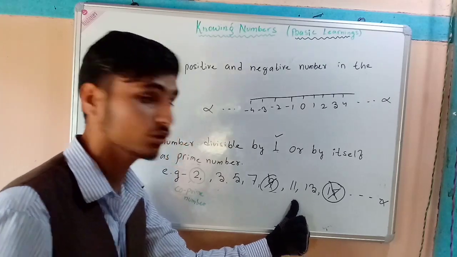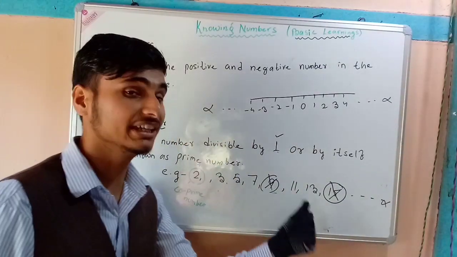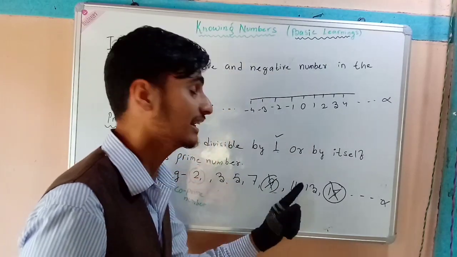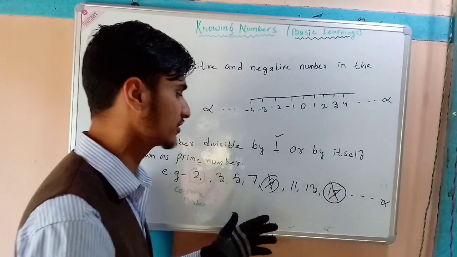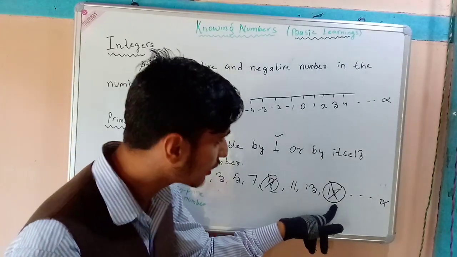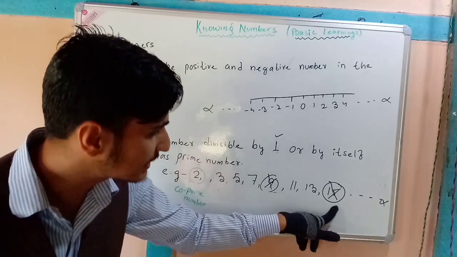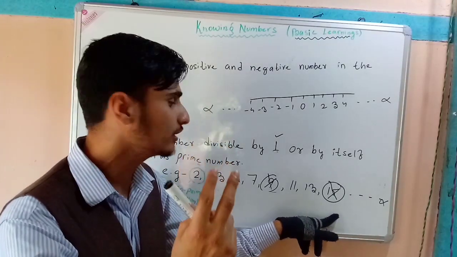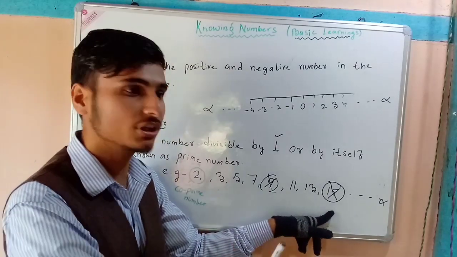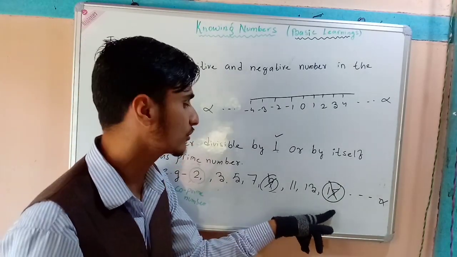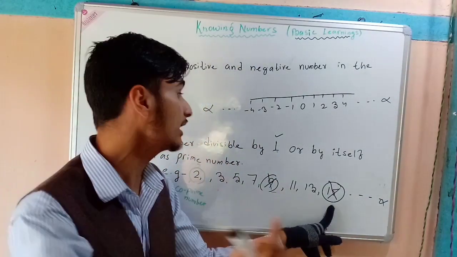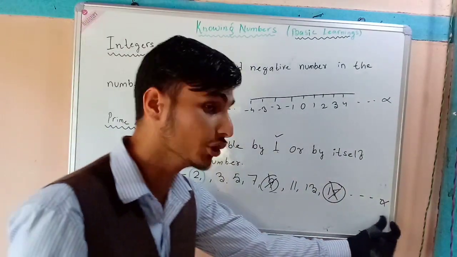11 is also a prime number because it has only 2 factors, 1 and 11 itself, not other factors. So come to 13. 13 also has only 2 factors. Now come to 15. Does 15 have only 2 factors? No, definitely it has more factors, such as 3. 3 5s are 15. Again, 5 is also a factor of 15. So we cannot say 15 is a prime number. So it continues.